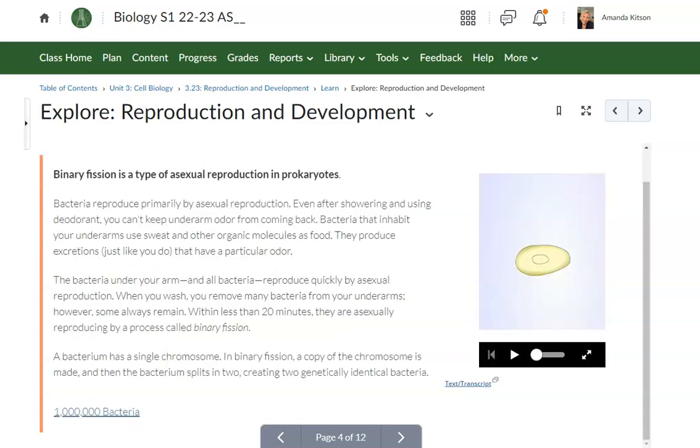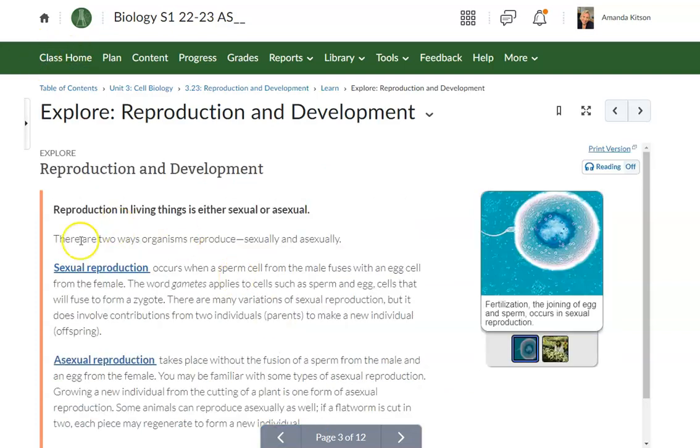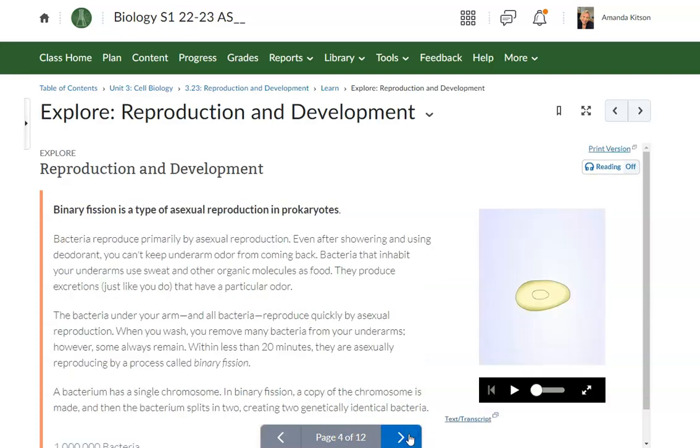Now we're going to spend a good portion of your work on Friday going over sexual reproduction. That is reproduction when there is a fusion of sperm and egg. So today we're going to focus on asexual reproduction. And one way that organisms can reproduce asexually is through this process of binary fission, which is the topic of your CRQ today. Hint, hint, wink, wink, pay attention.